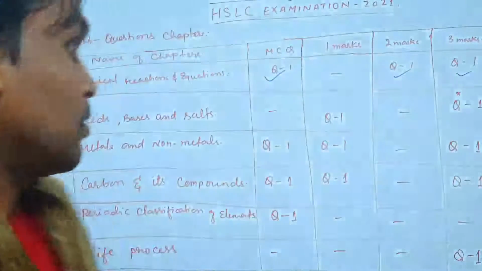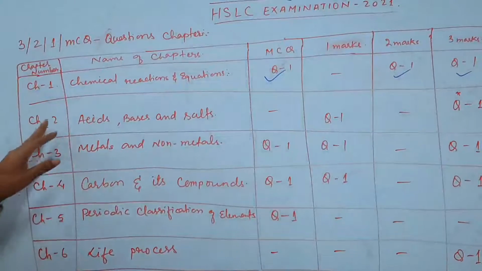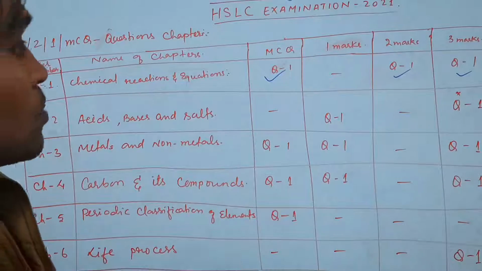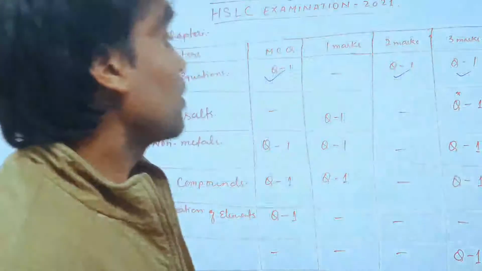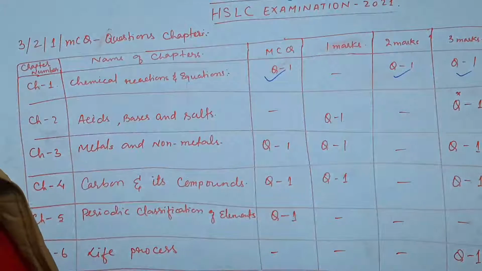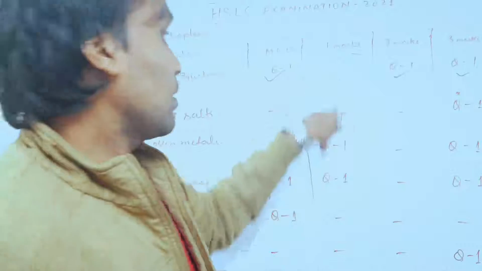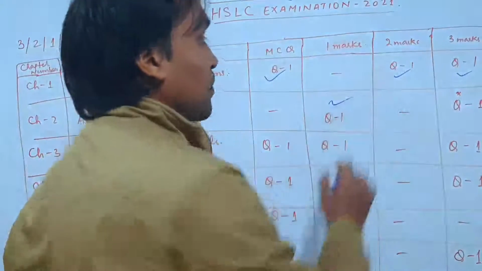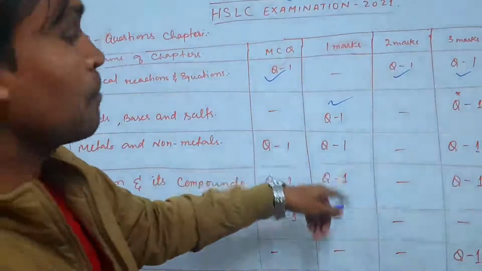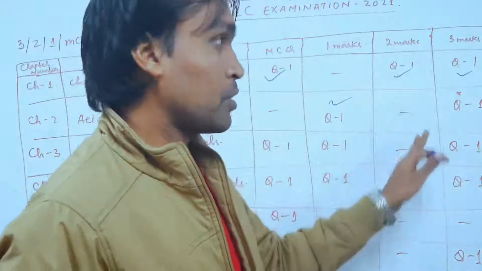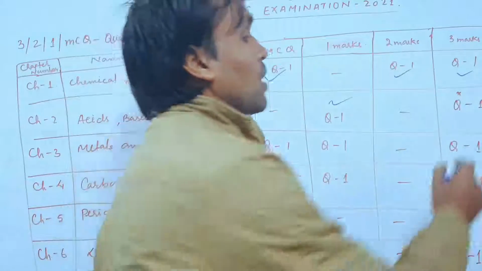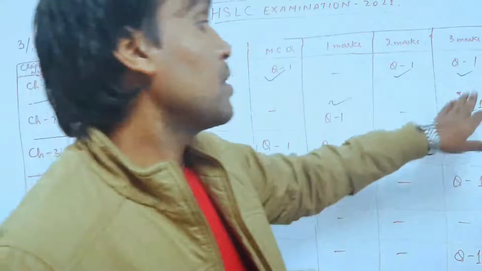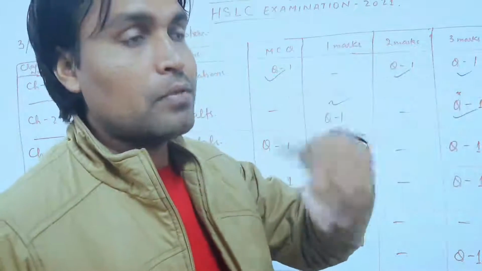Okay, next moving on, chapter number 2, the name of the chapter is acids, bases and salts. From here you will not get any MCQ. 1 very short answer question for 1 mark will be coming from this chapter. The next thing, 2 mark questions, will not be there from here. 1 three mark question will be asked, and that one will also have an OR option. Means options will be given, 2 questions will be asked, and you have to select any one.